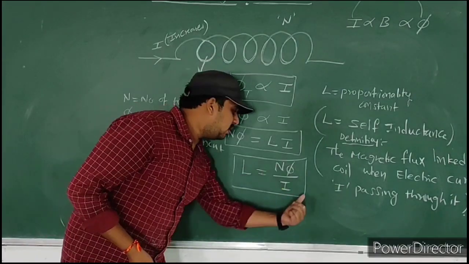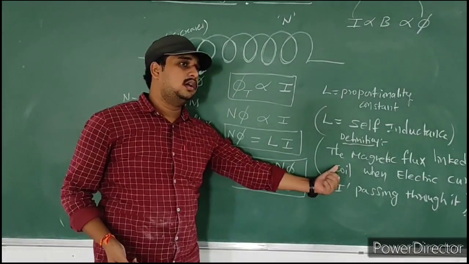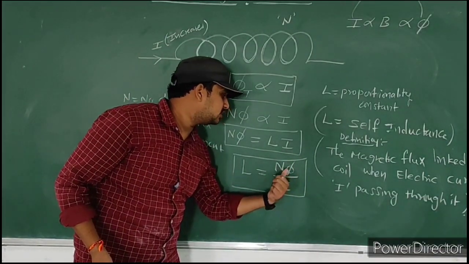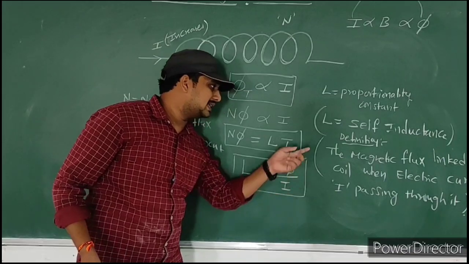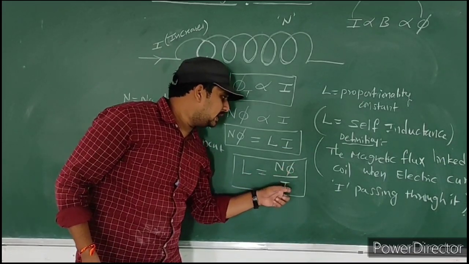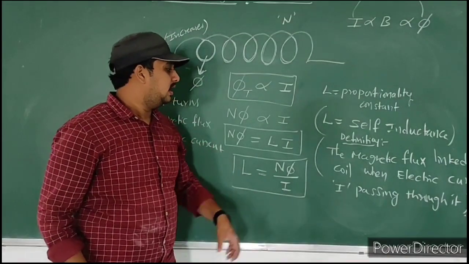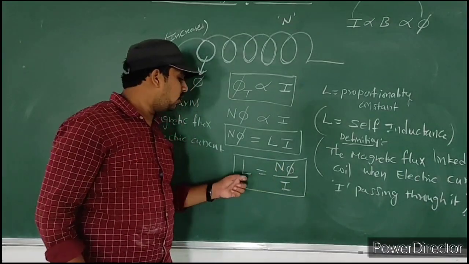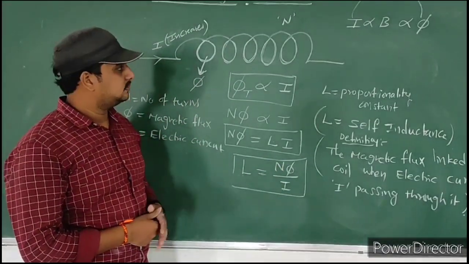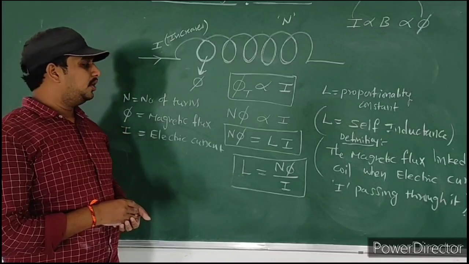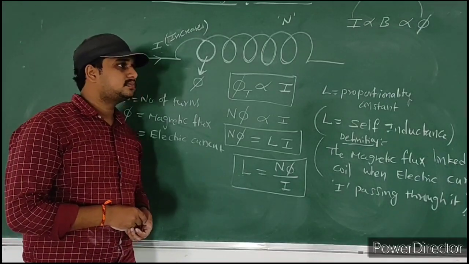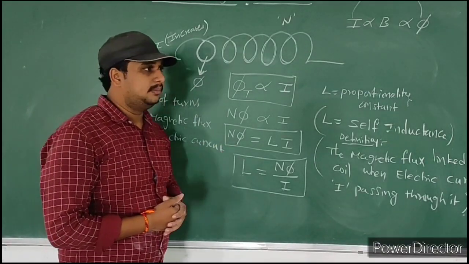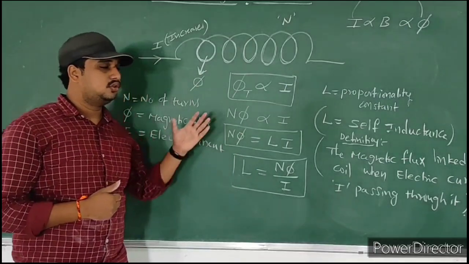Observe carefully. Based upon this formula only we wrote this definition. The numerator contains the total flux. Whenever electric current passes through the coil, the total flux linked with the coil is called self-inductance. Now what is the unit of self-inductance, and on which parameters does self-inductance depend? These we will discuss. First note down this.